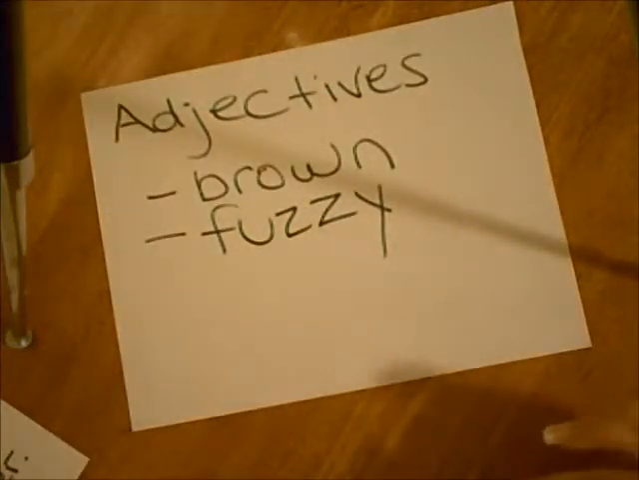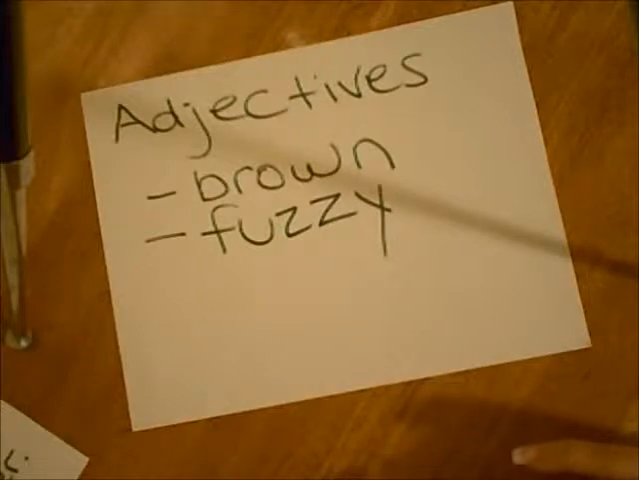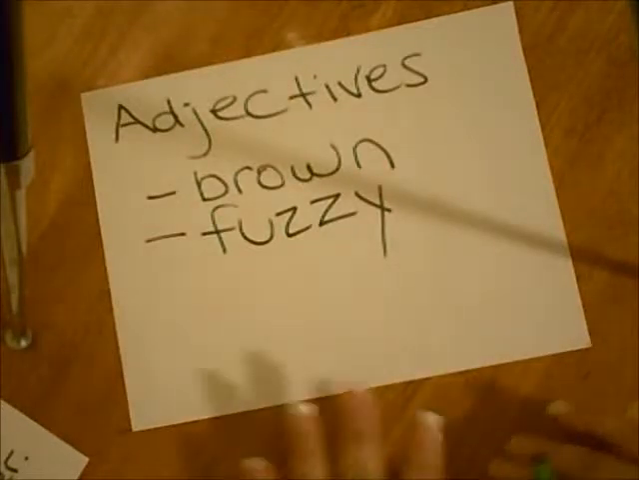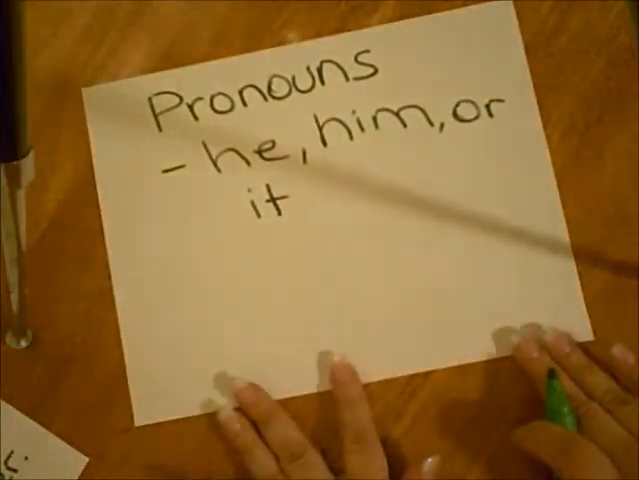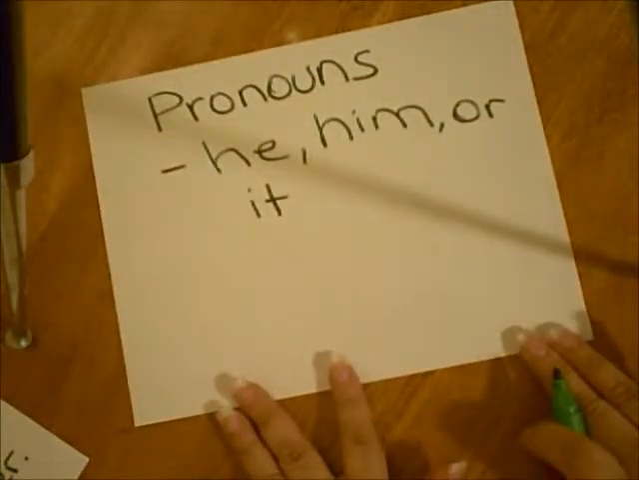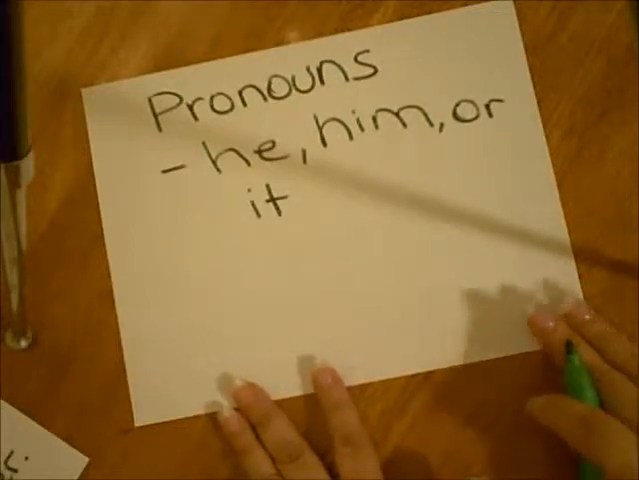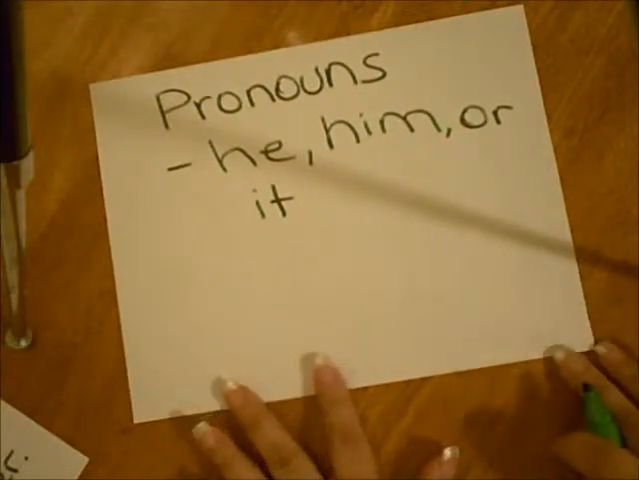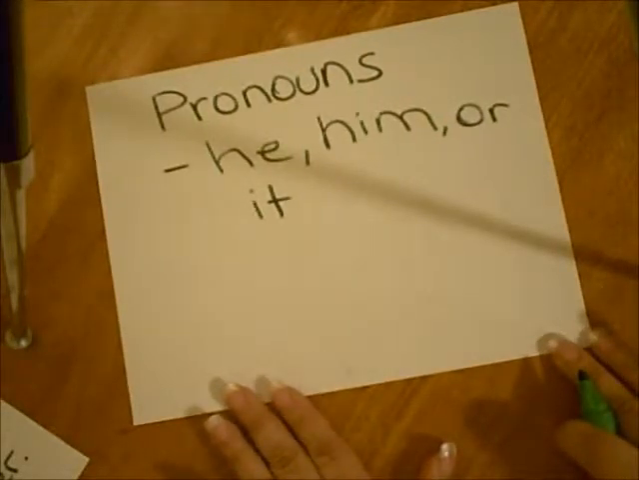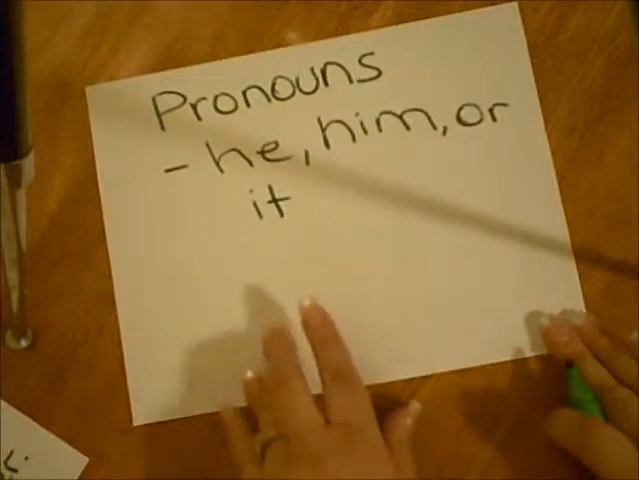Then we have the adjectives. Those are the modifiers. Those describe the nouns. 2 examples, brown and fuzzy. The pronouns actually substitute the nouns in order for us not to be saying the same name over and over again. 3 examples of the pronouns are he, him, or it.